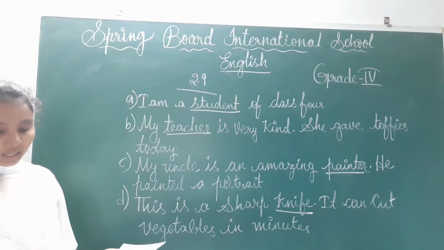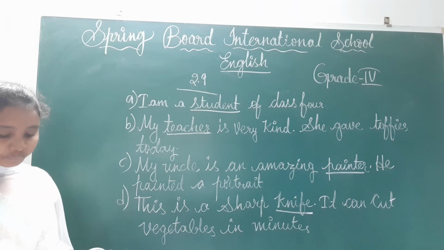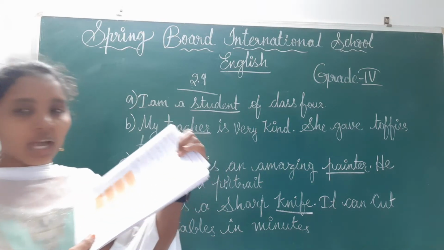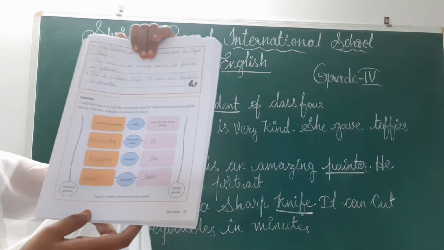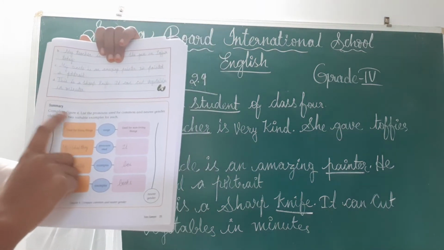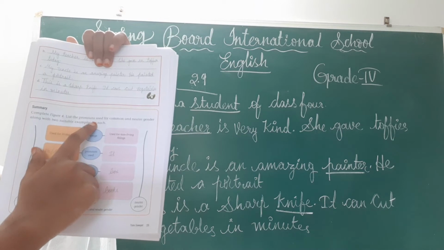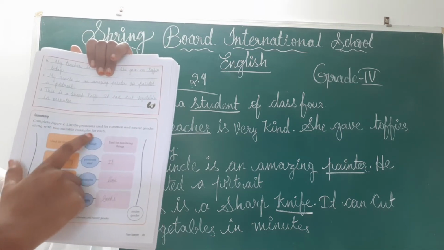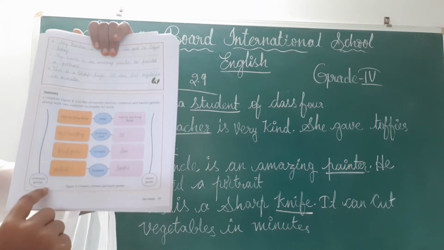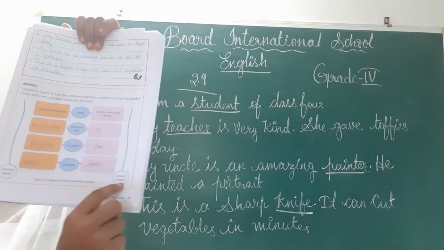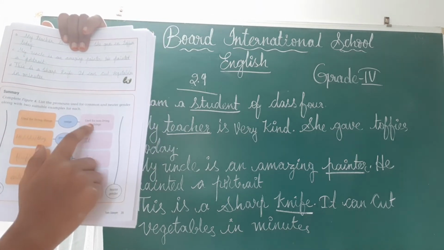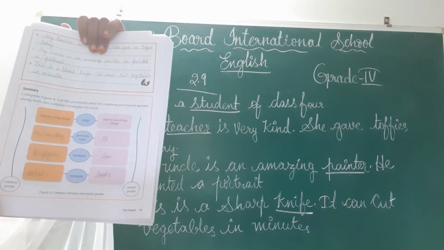And next one, see, children. In summary, we are going to see that you have to do this, children. In summary part, you have to do. See how it is. Complete figure 4. List the pronouns used for common and gender along with 2 suitable examples for that. Means you have to write here common and here you have to write the neuter gender. See, used for living things here. Neuter means used for non-living things.